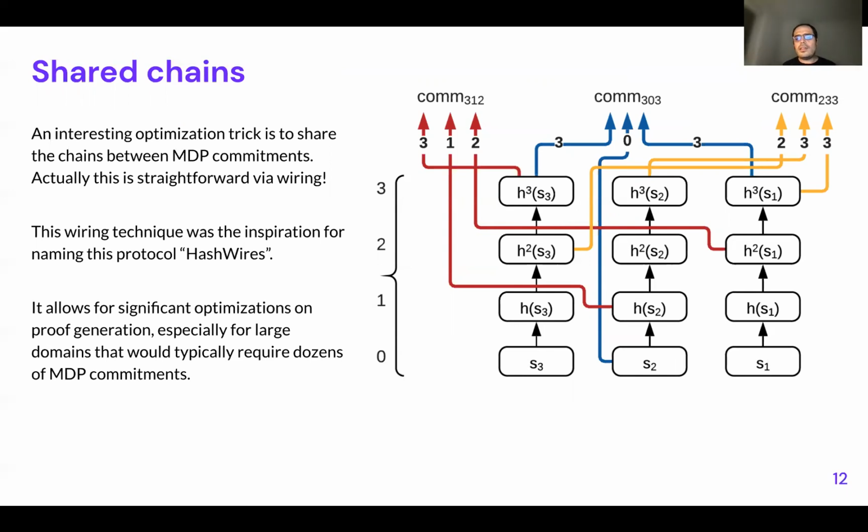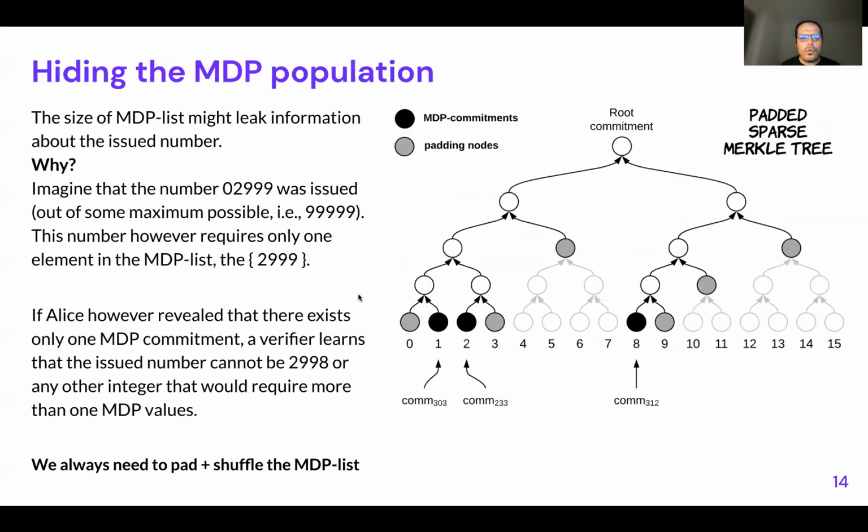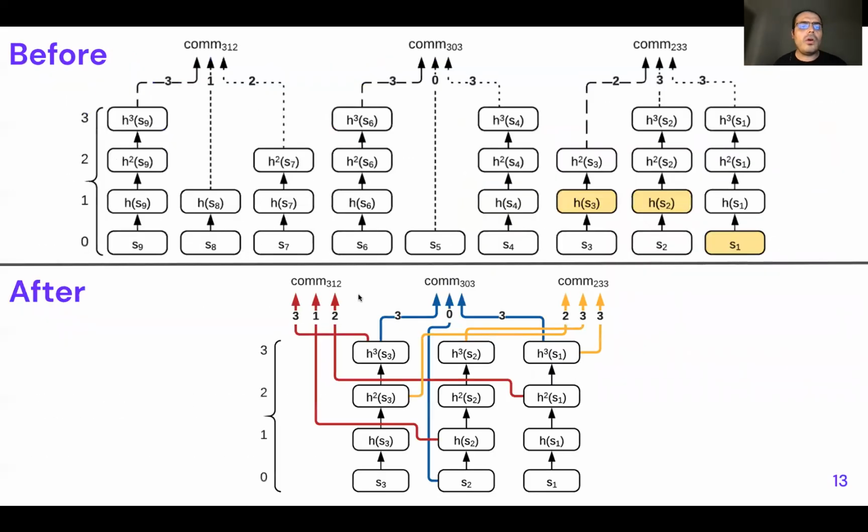One way to do this is, because it's one time again, we can actually create just 3 elements here for 3, 1, 2 in base 4, and actually wire them efficiently. And you can see in the next slide why the wiring is super simple. Imagine previously they were completely independent, but what we do is we actually create 3 hash chains, and then again we keep the positions similar to the previous one.